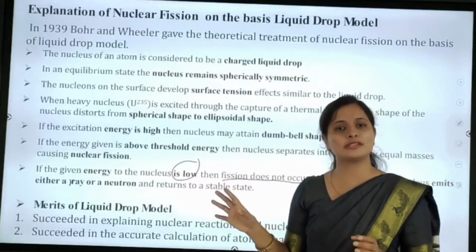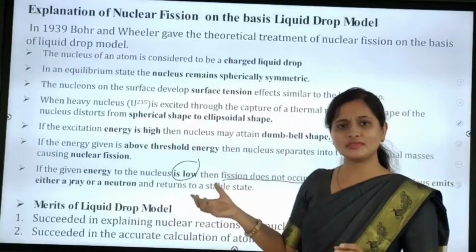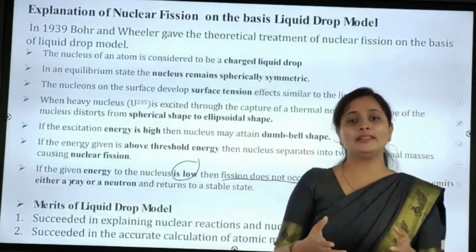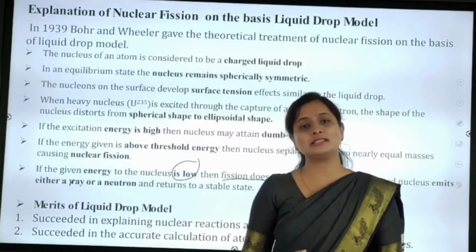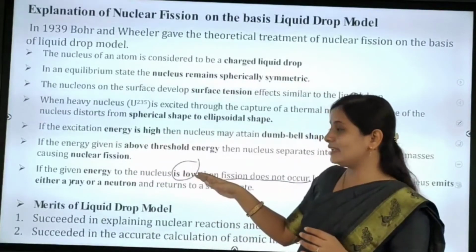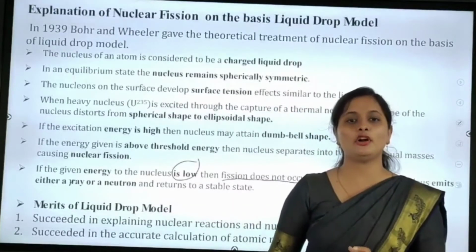The fission process will not take place. Why? Because our energy is less than the threshold energy. When the fission process takes place, the energy is greater than the threshold energy. Here the energy is less than the threshold energy, that's why the fission process will not take place.